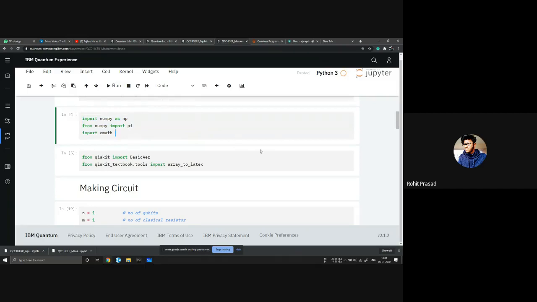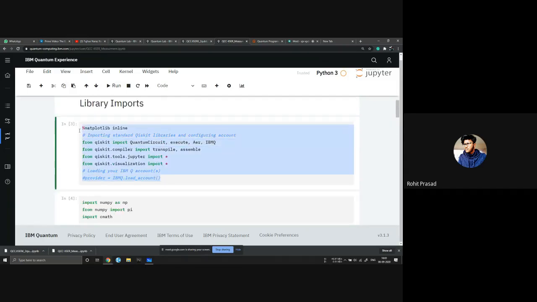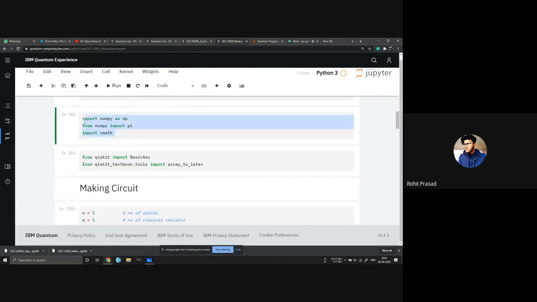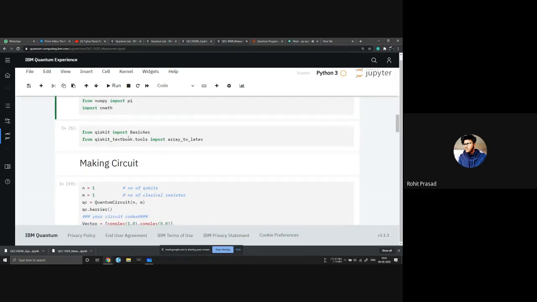These are mandatory, but the others are up to you. You can use any other libraries if you want. This other import is another way of simulating, so we will see that also.